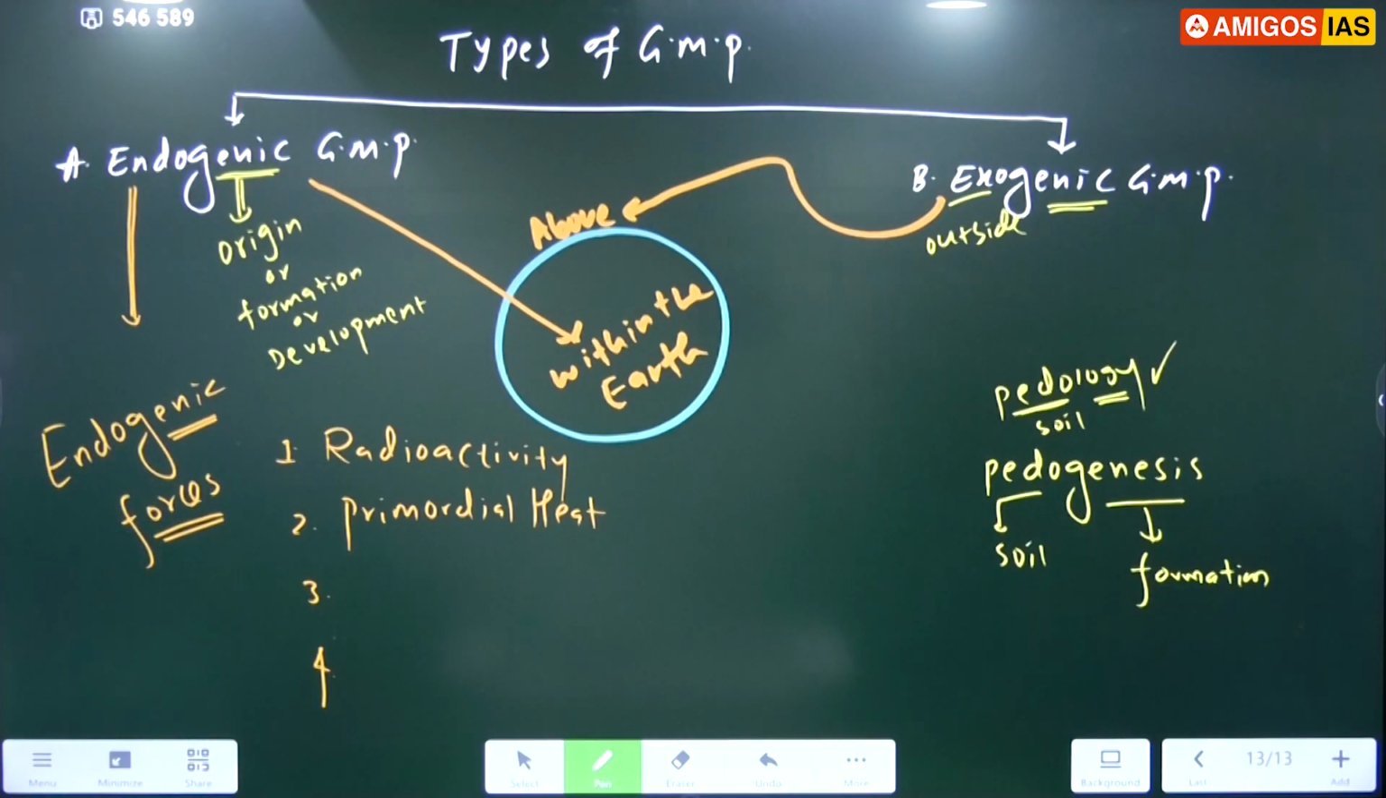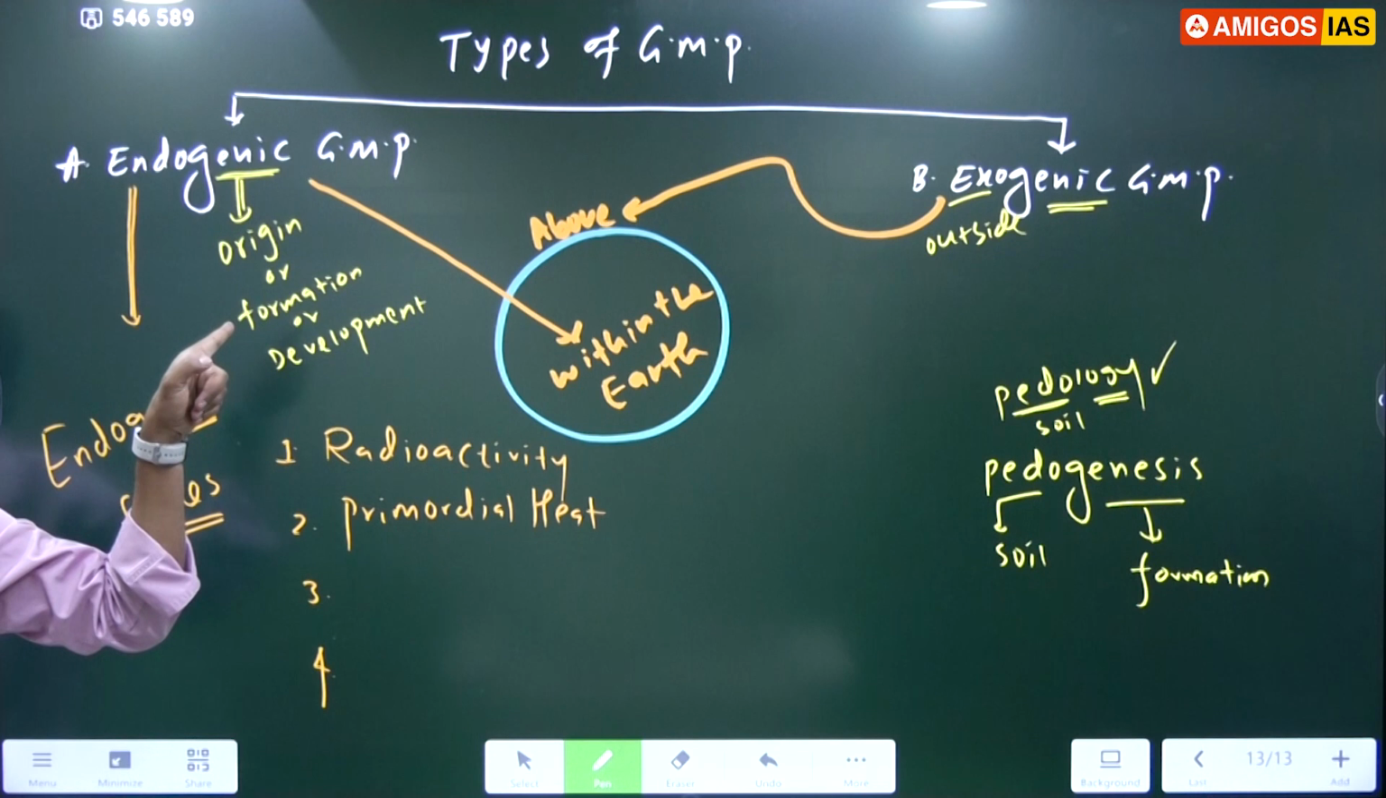Primordial meaning the earlier heat, the beginning heat. So today also that heat is there, and that heat will cause the displacement of the materials and cause melting of the materials, and that melting will cause the formation of magma, and the magma will always try to come up above the earth surface. That primordial heat is also one of the main reasons for the endogenic geomorphic processes.